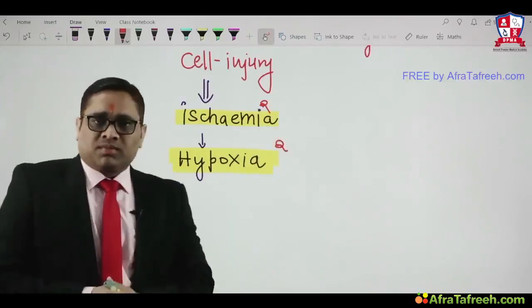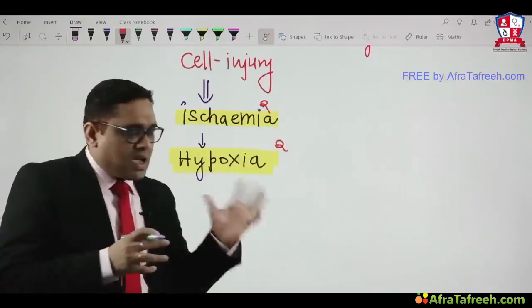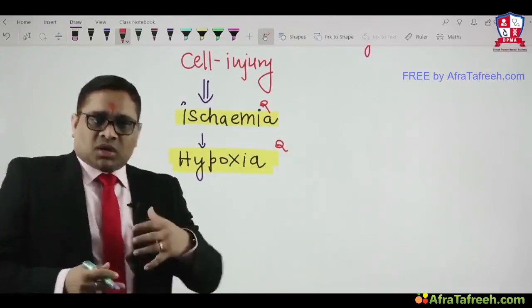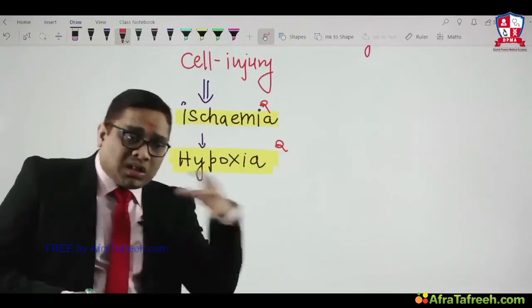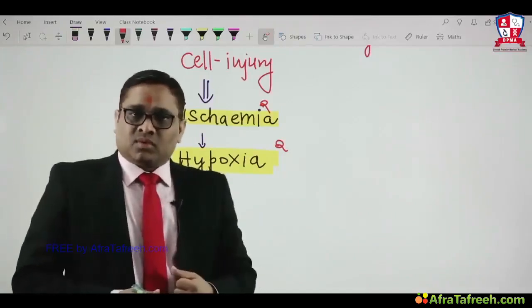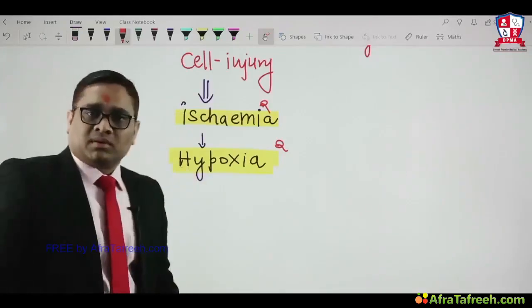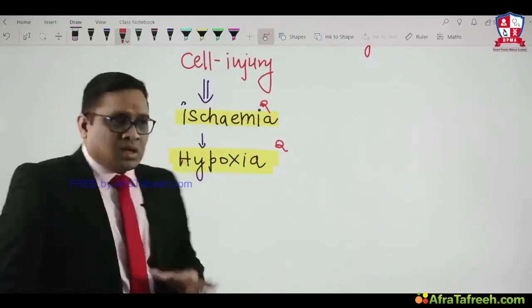Now the question comes to our mind: when there is hypoxia, what is the mechanism of all this cell injury? Who is causing all these damages? What are the sources of damage due to hypoxia and ischemia?